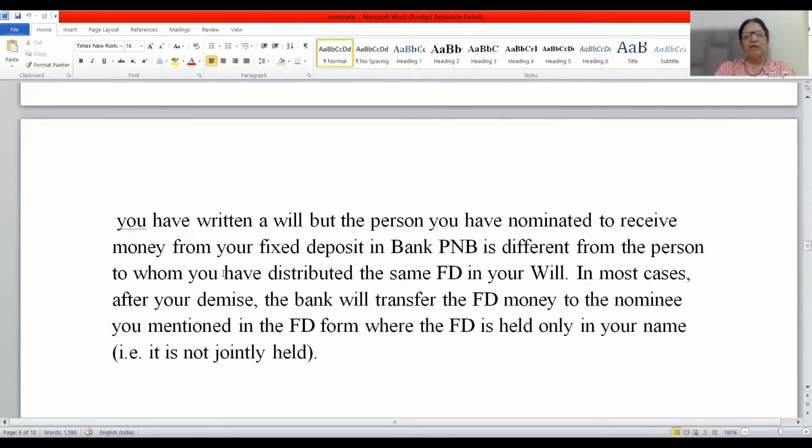The nominee and the person you have written in your will are different. In most cases, after your demise, the bank will transfer the FD money to the nominee you mentioned in the FD form, where the FD is held only in your name, not jointly held. So there is no joint account, it is in a single name only. Then the amount will be transferred to the nominee account.